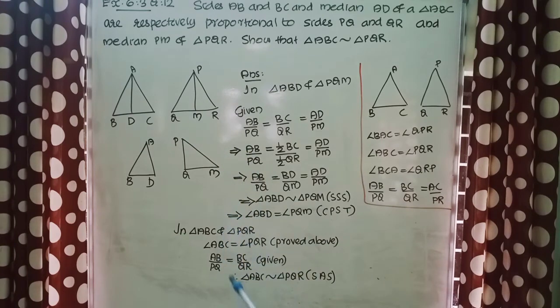So we can write in triangle ABC and triangle PQR, angle ABC equal to angle PQR proved above. Then these two conditions AB by PQ equal to BC by QR, it is given. Here we got 2S and here 1A. Therefore, triangle ABC is similar to triangle PQR, SAS similarity criterion.